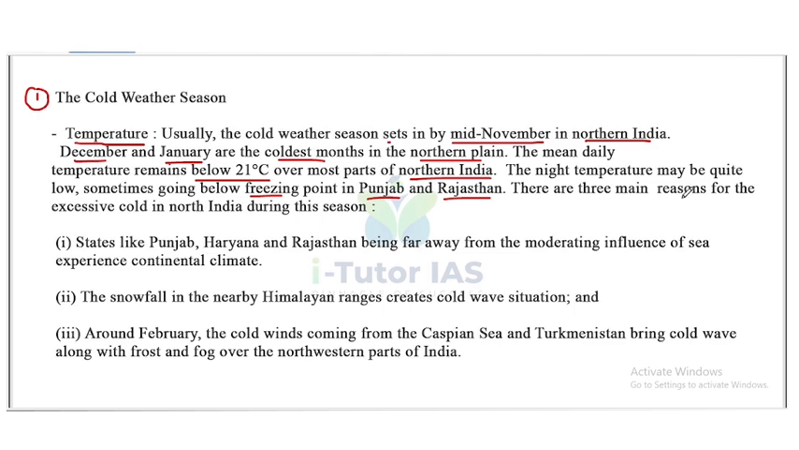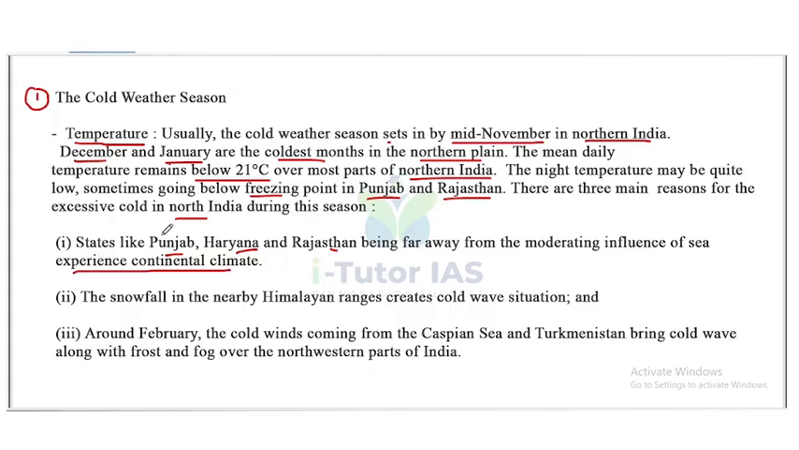There are three main reasons for the excessive cold in North India during this winter season. First, states like Punjab, Haryana and Rajasthan, being far away from the moderating influence of the sea, experience a continental climate.